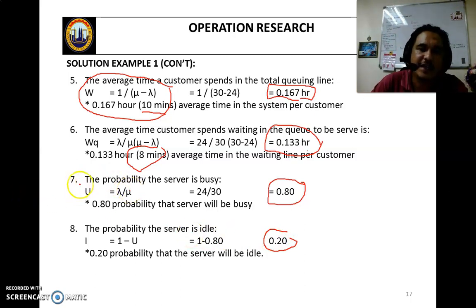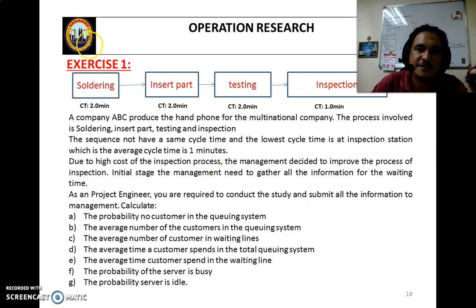Okay, so this is the example, and let's see another example. This is a practice on the production floor. You have 4 processes: soldering, insert part, testing, inspection. The company is doing this process in sequence with cycle times of 2 minutes, 2 minutes, 2 minutes, and inspection is 1 minute.